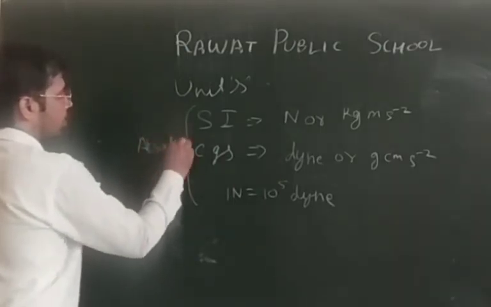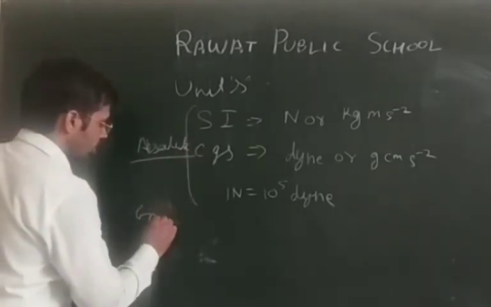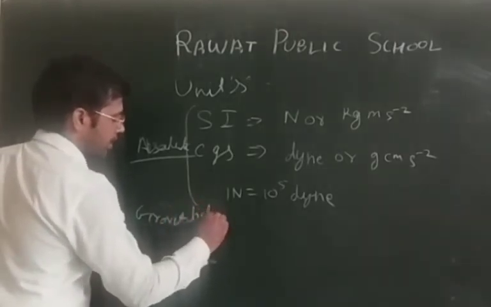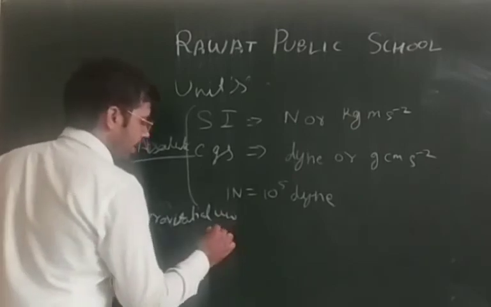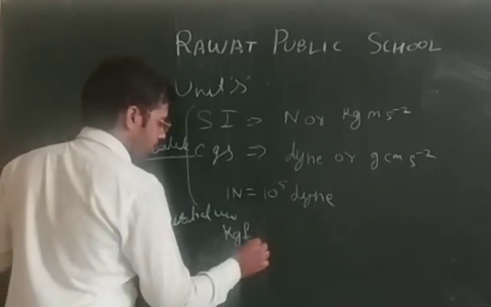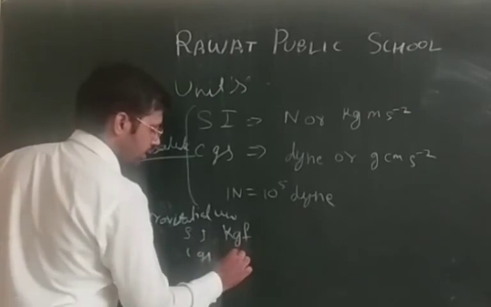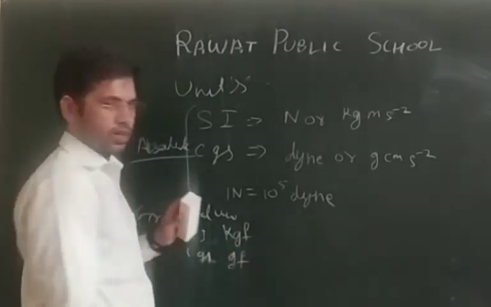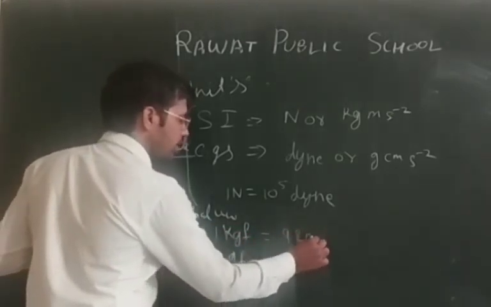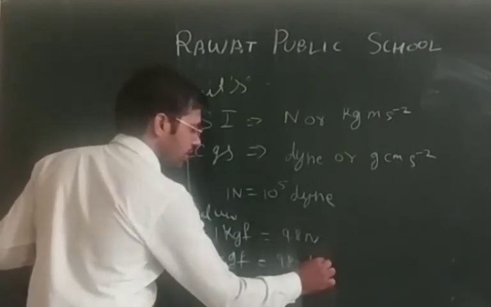Absolute units of the force. Gravitational units, these are some different units. In SI it is kg force or kg weight, and in CGS it is gram force or gram weight. 1 kg force is equal to 9.8 Newton and 1 gram force is equal to 980 dyne.